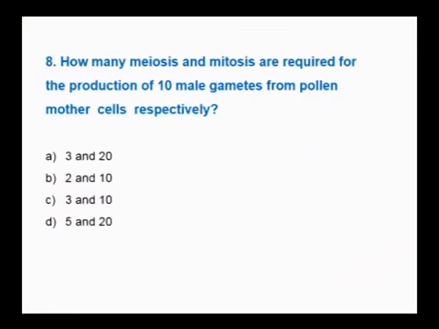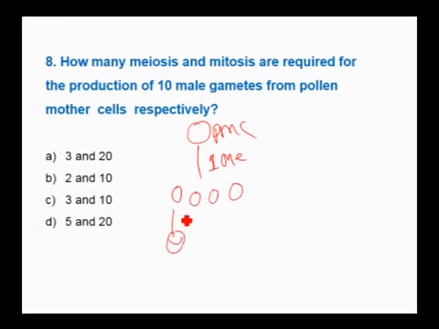Next question. How many meiosis and mitosis are required for the production of 10 male gametes from pollen mother cell respectively? One pollen mother cell undergoes one meiosis to produce 4 microspores. Each microspore undergoes one mitosis to produce a 2-cell pollen grain. Again, one more mitosis to produce 2 male gametes. So, for one pollen mother cell to produce 2 male gametes, 2 mitosis and 1 meiosis.